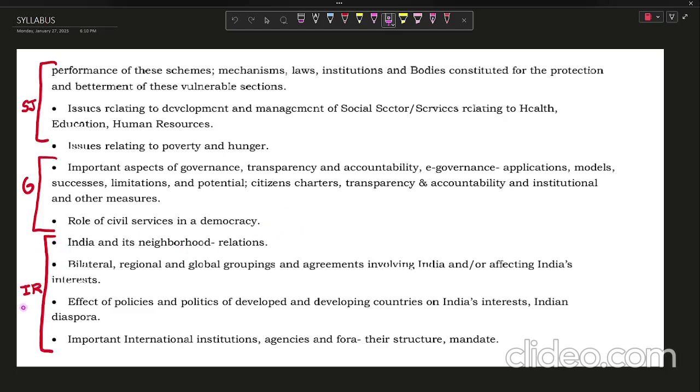Now then, this is completely current affairs based. You just need to know the history of the countries and their relations, and then from this the organizations are being asked, and the current relations and current situations between India and the other country are usually asked. So you have to focus on current affairs to prepare this topic.